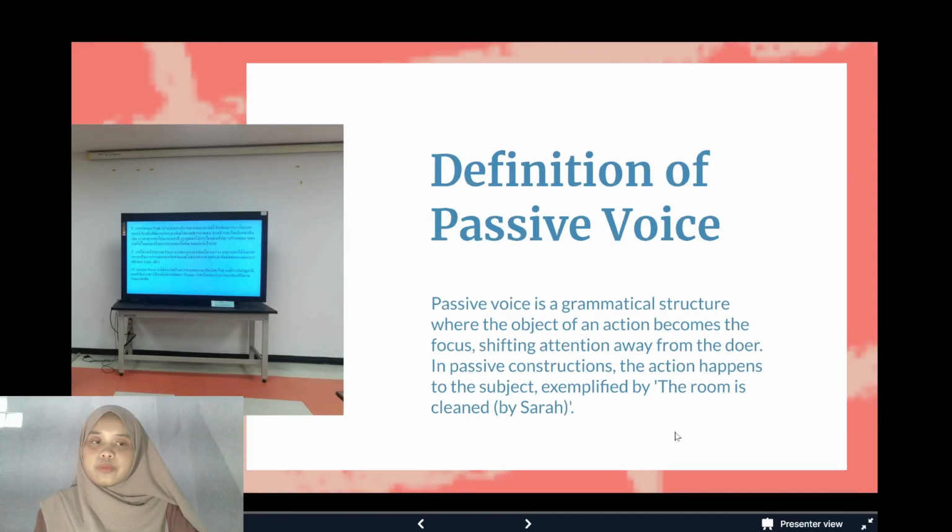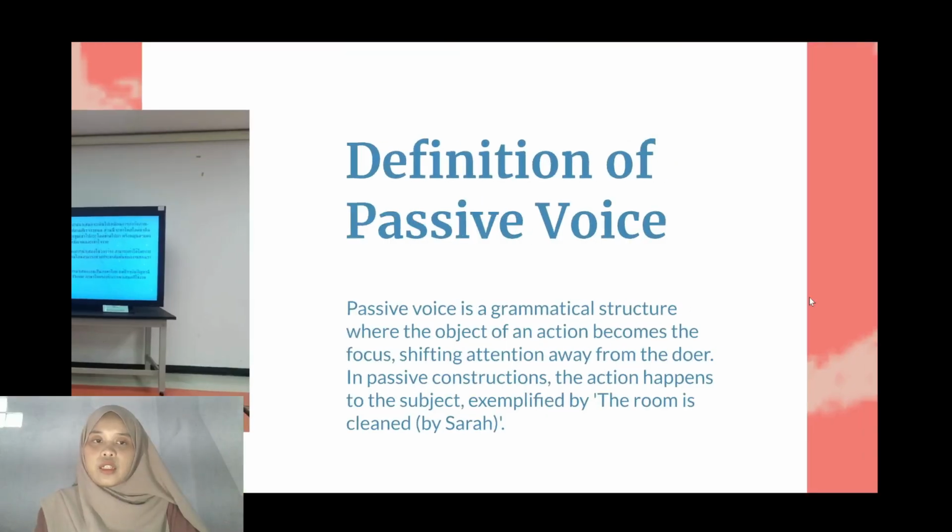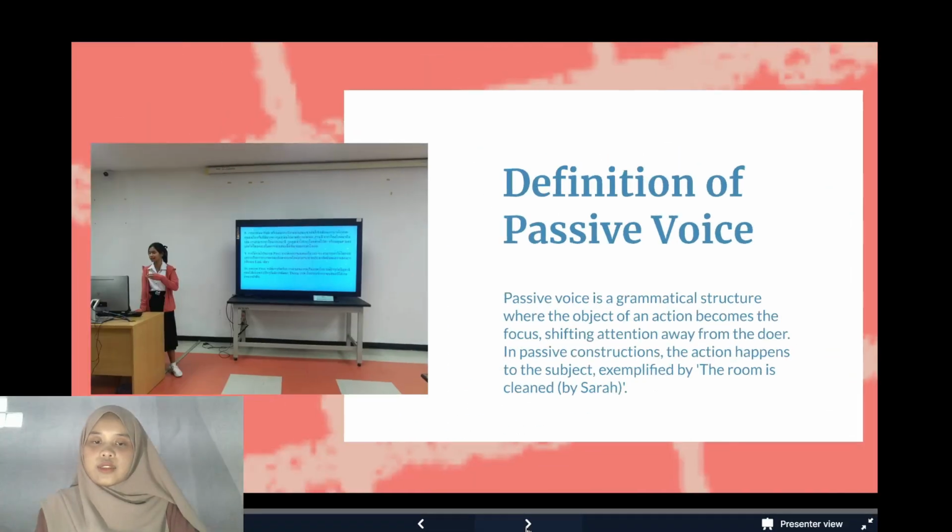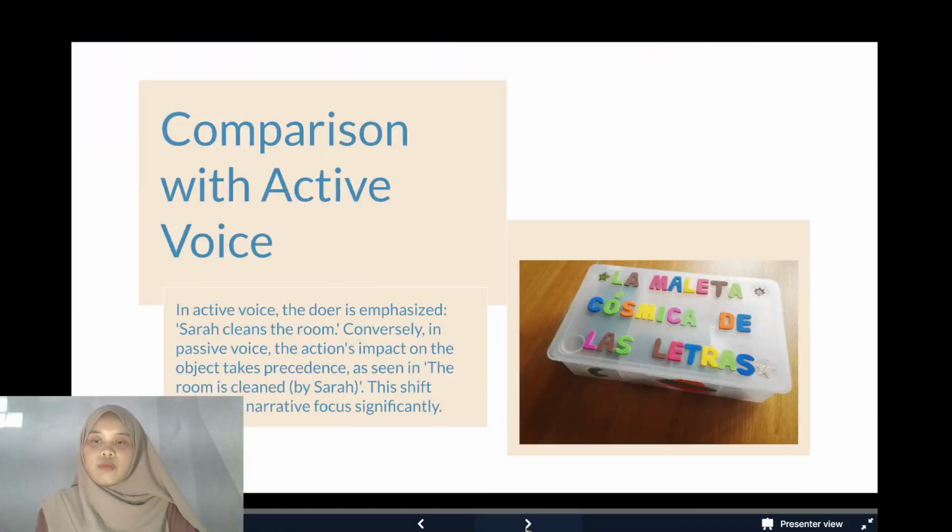So, in comparison with active voice. In active voice, the doer is emphasized: Sarah cleans the room. Conversely, in passive voice, the action's impact on the object takes precedence. As seen, the room is cleaned by Sarah. This shift alters the narrative focus significantly.